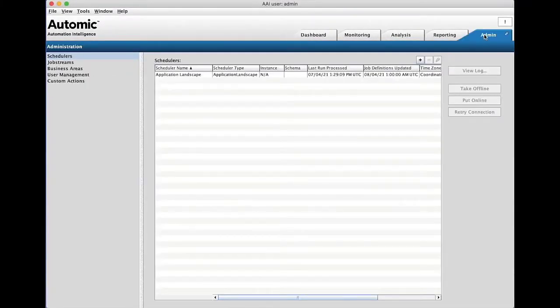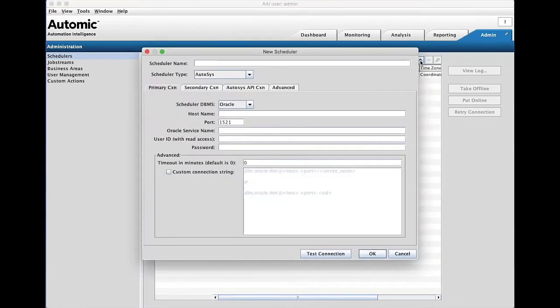To add the AutoSys scheduler, first visit the Admin tab within AAI. Click on Schedulers and then on the Add icon. First, give the scheduler a name. Enter the primary connection details for the database.